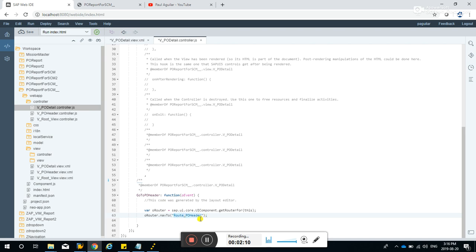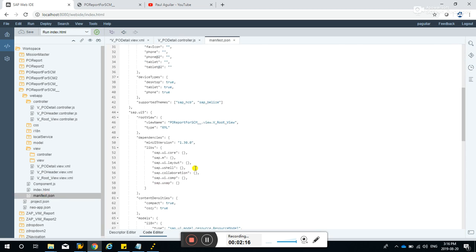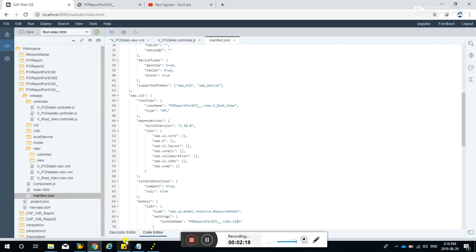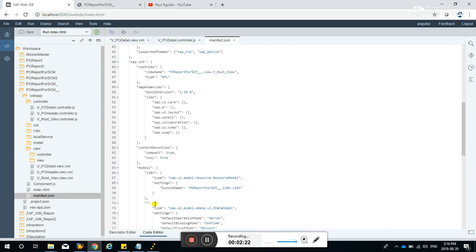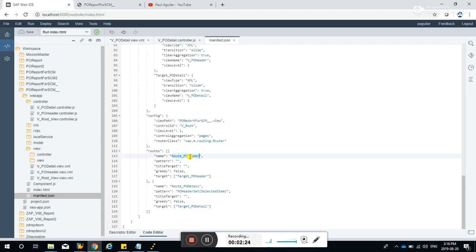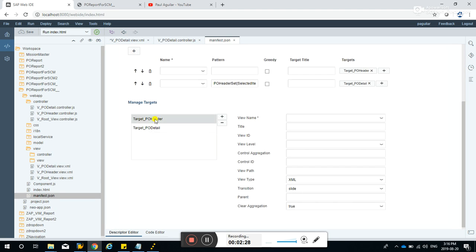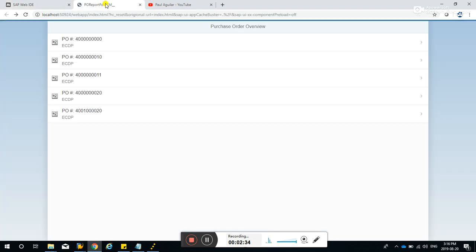It will go to route PO header. If we check the manifest.json, the route PO header is this guy here. It will go to the target PO header. Target PO header will go to the view PO header. Okay, and let's test it.